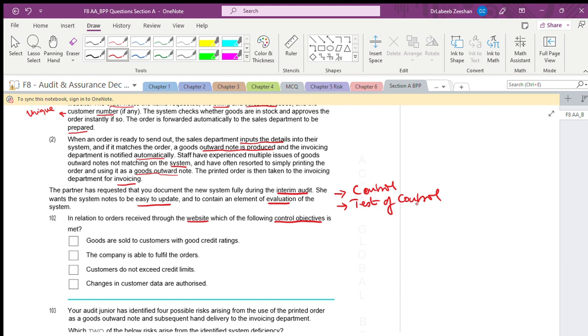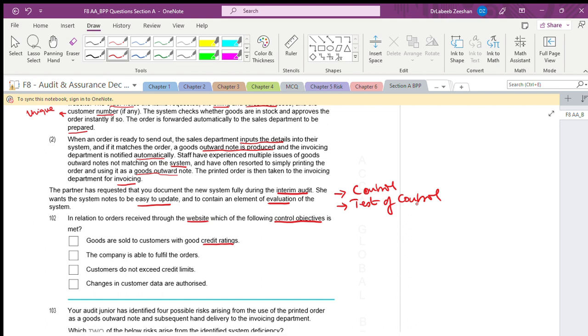Now, what are the control objectives related to? The first one says the goods are sold to customers with good credit rating. When we say good credit ratings, where is it applied?